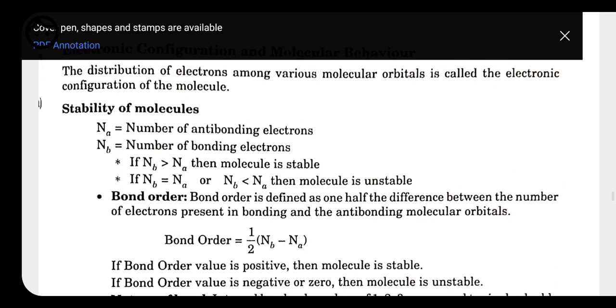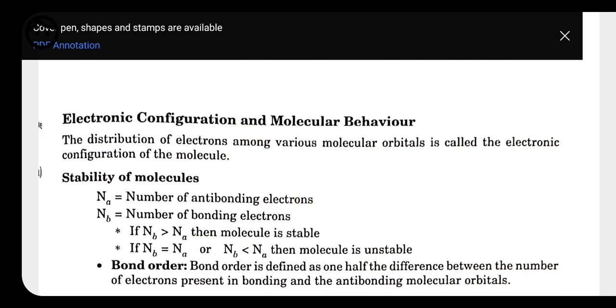Electronic configuration here, it is not there. Before going to the electronic configuration, look at this one. What is electronic configuration? The distribution of electrons among various molecular orbitals, because here we are talking about molecular orbitals. So the distribution of electrons over the molecular orbitals is called the electronic configuration of the molecule. This electronic configuration tells us the stability of the molecule.